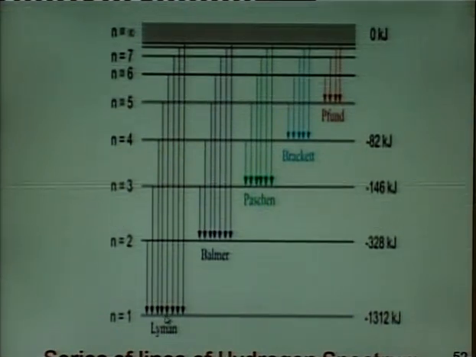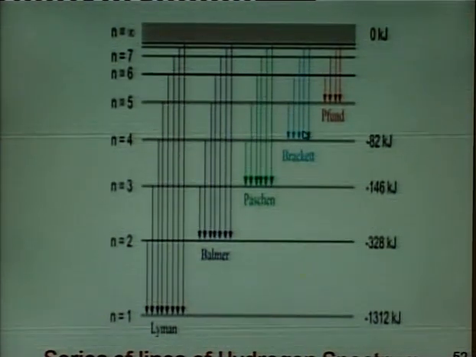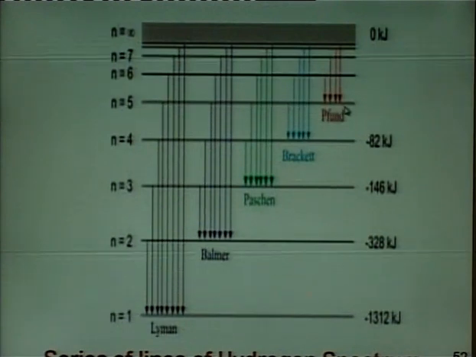The Lyman series occurs when the electrons fall into the n is equal to 1. The Balmer series occurs when they fall into the n is equal to 2. The Paschen series occurs when they fall into the n is equal to 3. And the Brackett series occurs when they fall into the n is equal to 4. And the Pfund series occurs when they fall into the n is equal to 5.